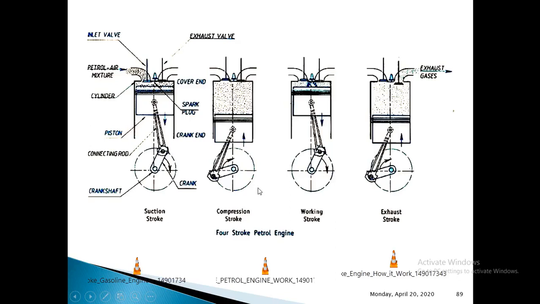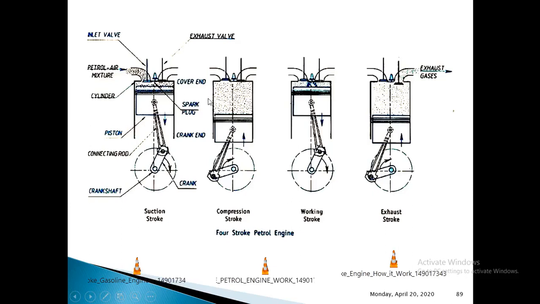So in 4-stroke engines, to complete one cycle, it requires 2 complete revolutions of crankshaft in a 4-stroke SI engine. So this is the detailed working principle of SI engine. In the examination, when you are writing, you just write that 4-stroke SI engine mainly works on Otto cycle, and you can even call it a constant volume cycle.